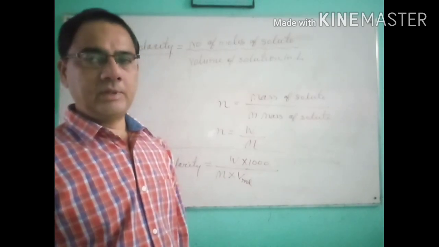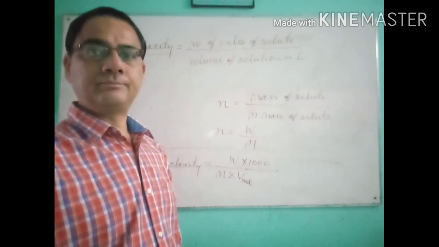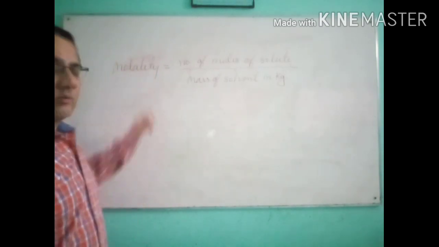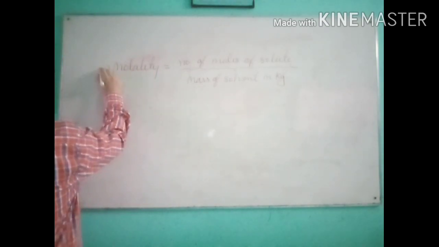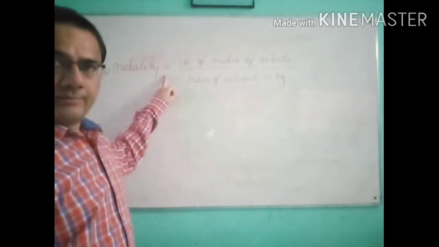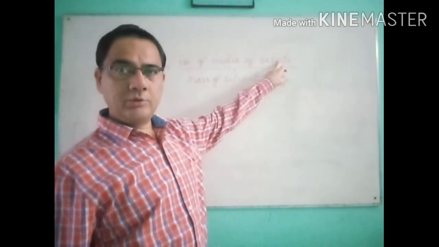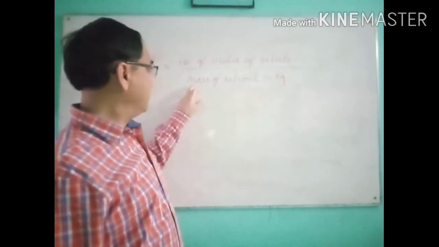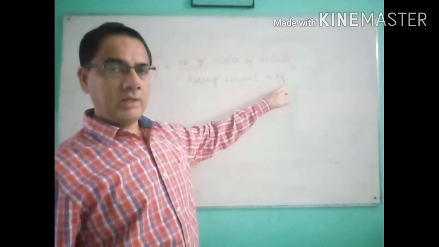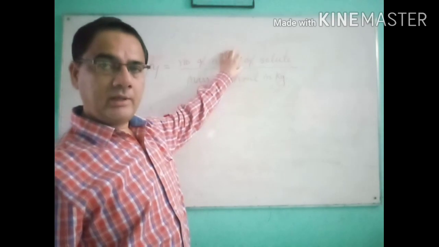In the same way, there is a next way to calculate, and that is called molality. So the fifth way to calculate the concentration of the solution is molality. And what is the formula of molality? That is equal to the number of moles of the solute upon mass of solvent in kg. If in the question number of moles are given directly, you put the value directly.